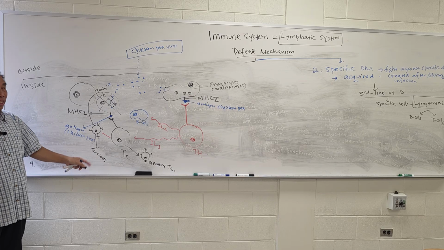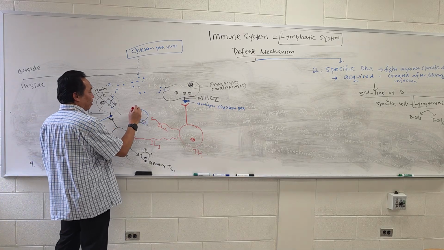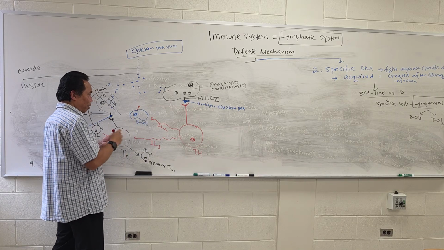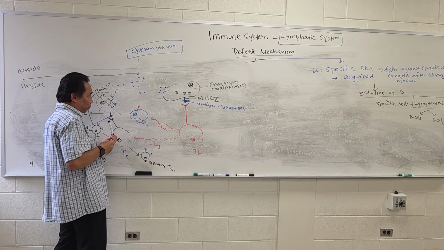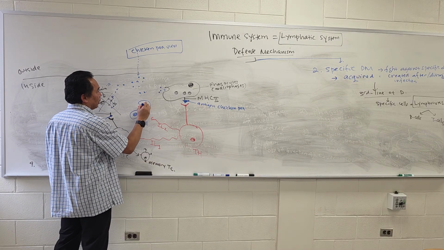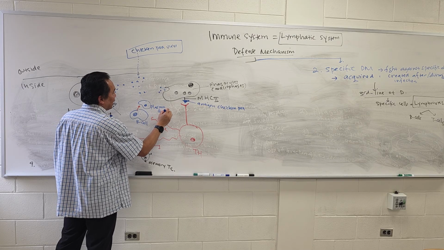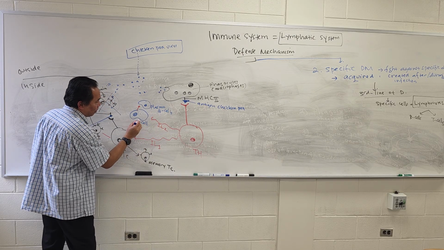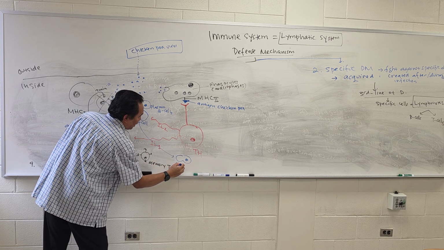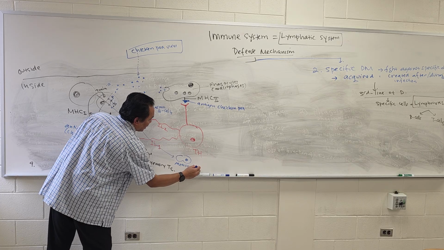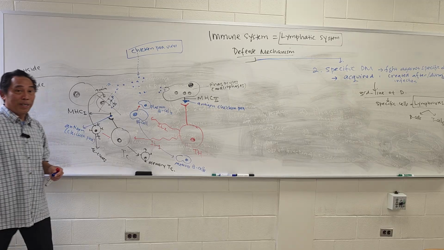Are you with me? Now, how about over here? The B cell, whenever it is receiving the information from T helper, then it becomes plasma B cell. And it also will create the memory B cell. Are you with me?